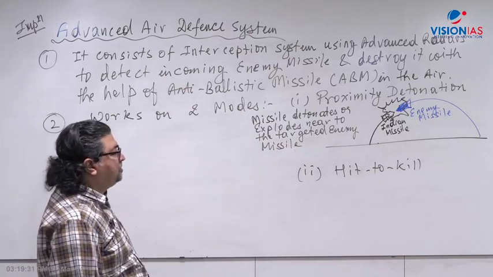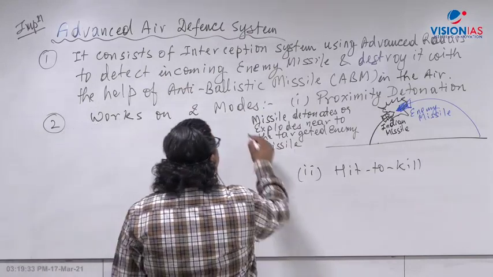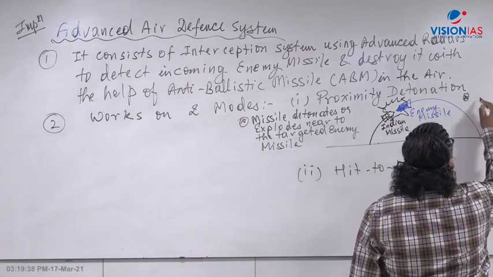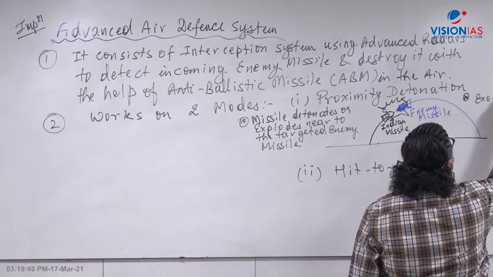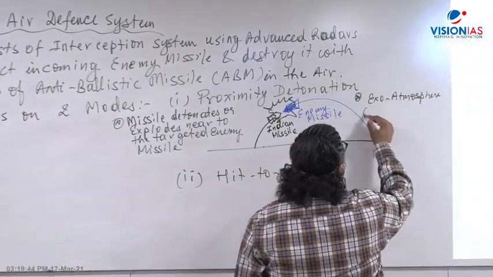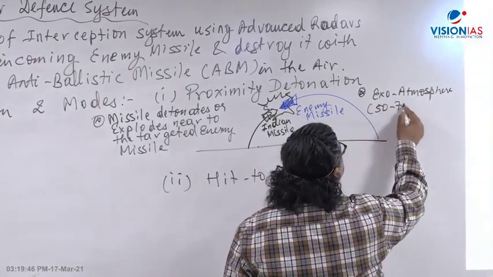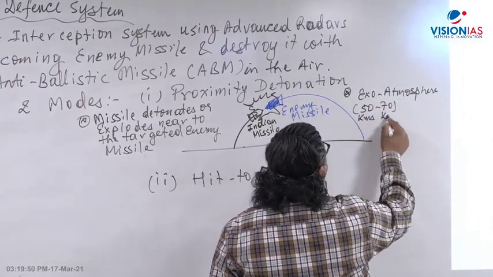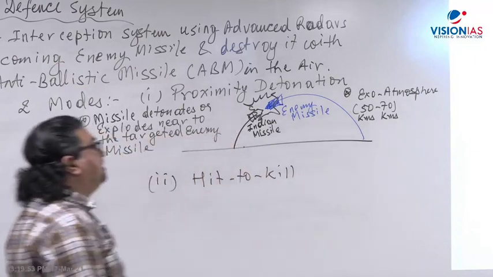That is called proximity detonation. And where do we use this one? This type of system is used in the exoatmosphere. This is done at exoatmospheric level, to a distance of, let's say, 50 to 70 kilometers. We can use this kind of method, 50 to 70 kilometers.